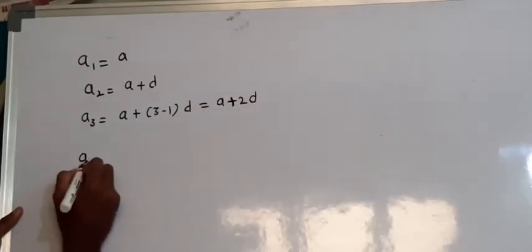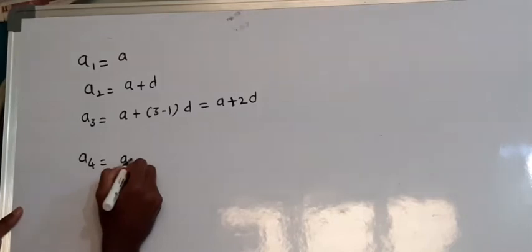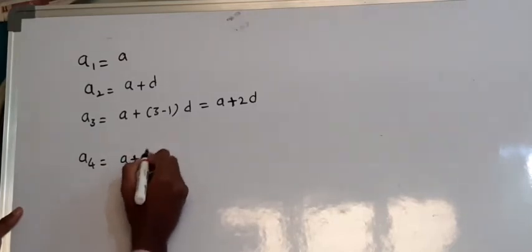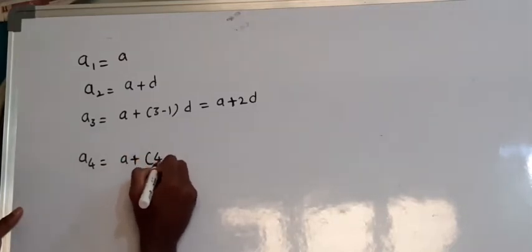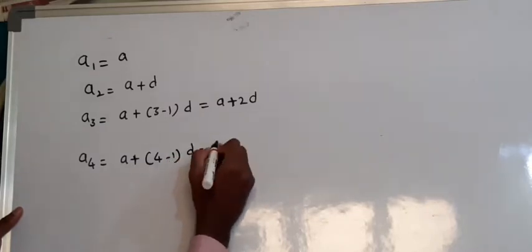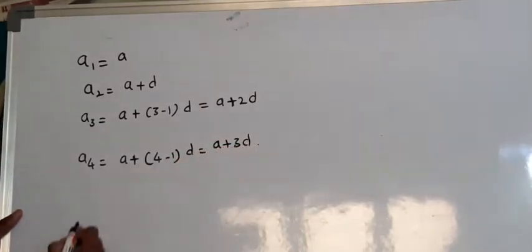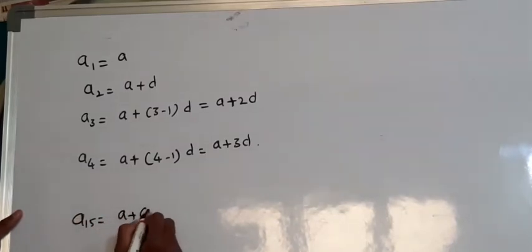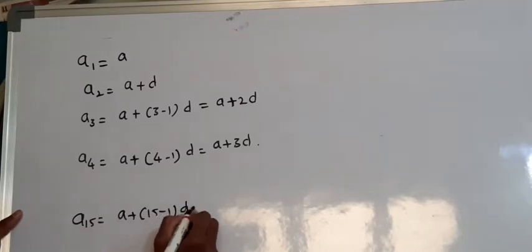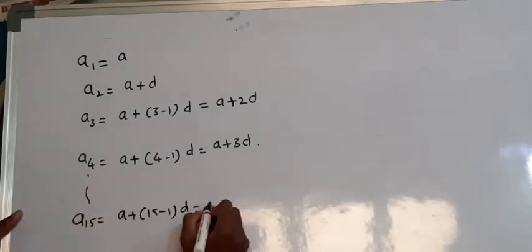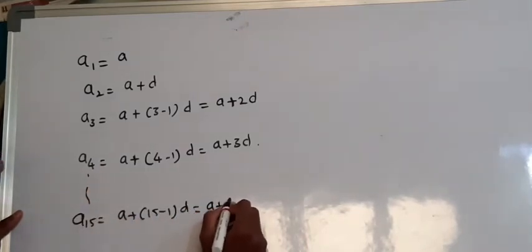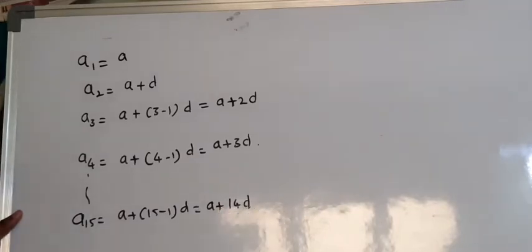The fourth term is a plus 4 minus 1 into d, that is a plus 3d. And even if I want to get the 15th term, what will I write? A plus 15 minus 1 into d, that is a plus 14d.